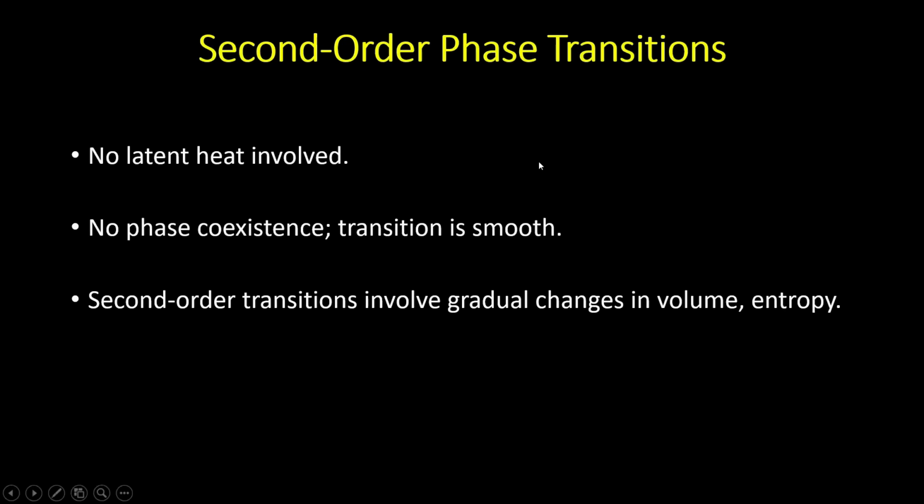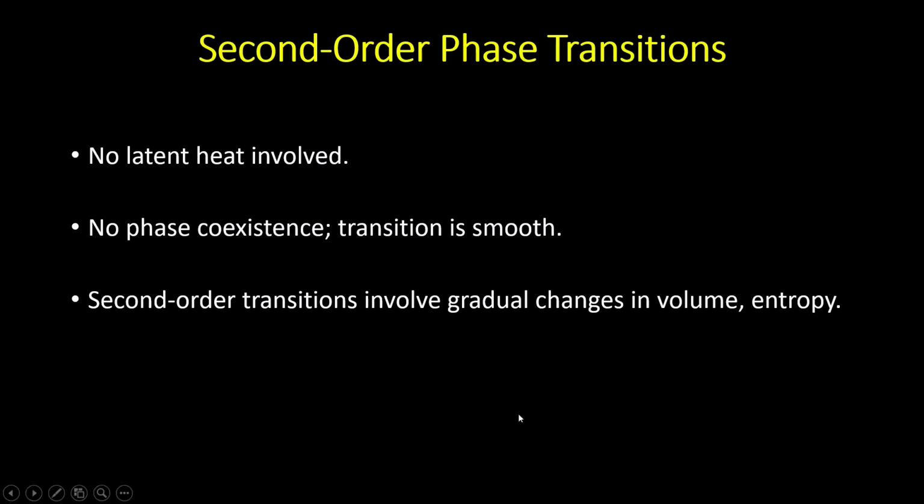Okay, now what is second order phase transition? So just the opposite. The characteristics of second order phase transition are just the opposite to those of first order phase transition, so no latent heat is involved. Okay, unlike first order phase transition, no phase coexistence, the transition is smooth. Okay, so we'll come to the examples. So the transition is smooth, no phase coexistence.